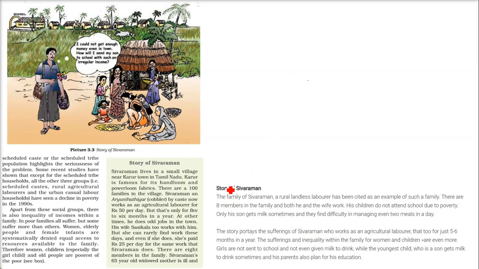Now we'll try to understand the story of Shivaraman, that is how these vulnerable groups are poor and live the life of poverty. The family of Shivaraman: he is a rural landless laborer and he has 8 members in the family. He and his wife both work. His children don't attend school just because of poverty. Only his son gets milk, and that also sometimes. And they find difficulty in managing even 2 meals in a day, two times roti.